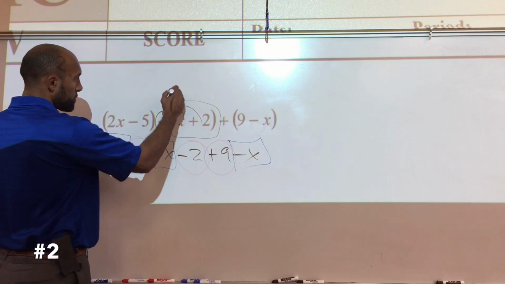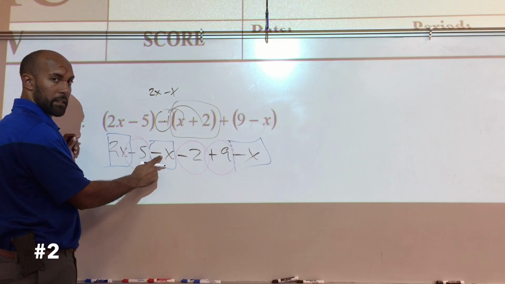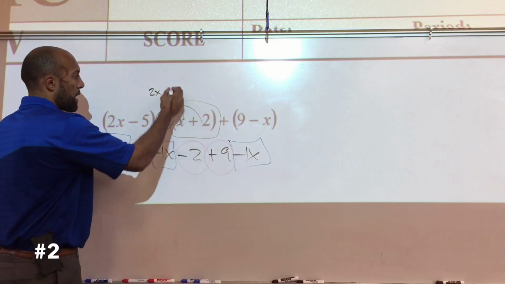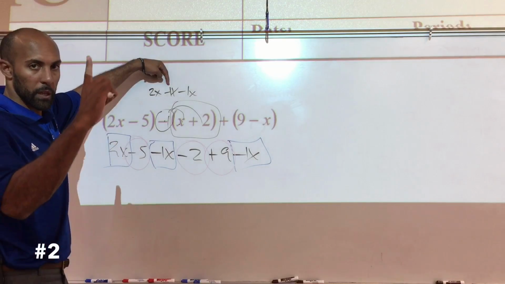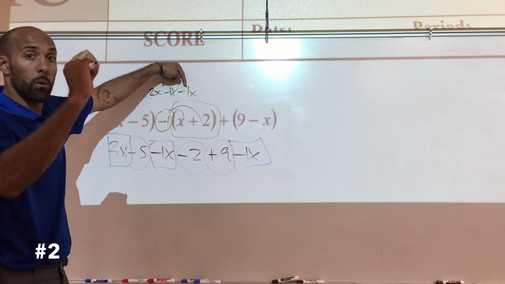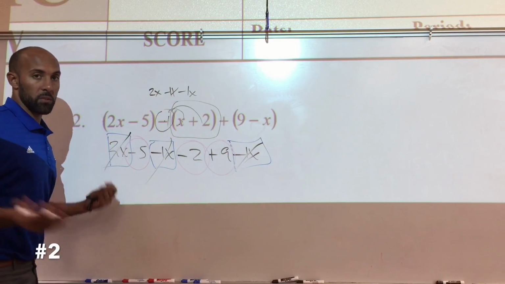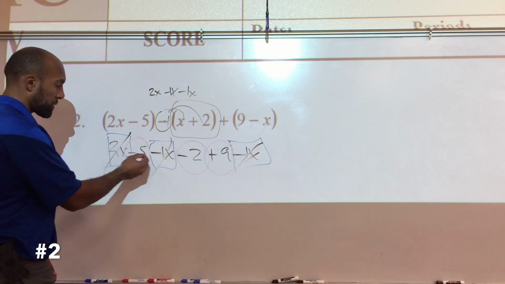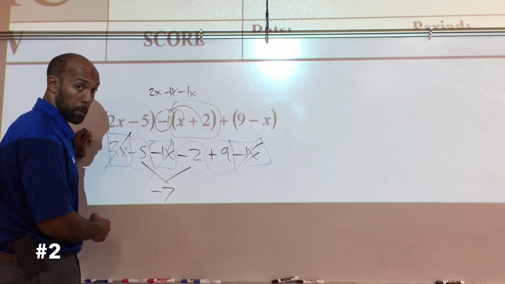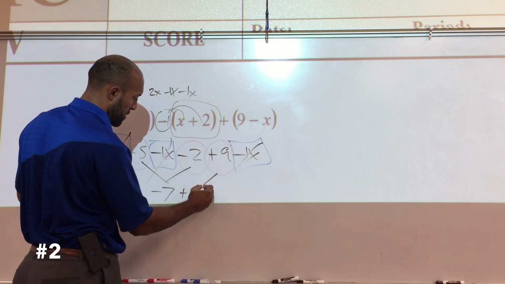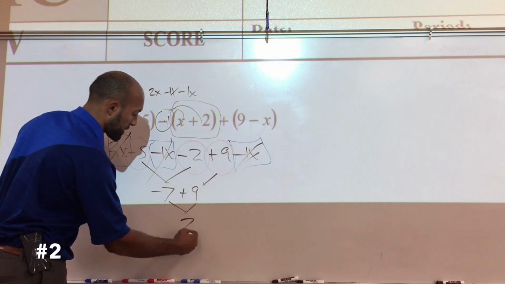So I'm going to do 2x minus x, and remember what's that number right there that we can't see? 1, also here, so minus 1x, and then minus 1x. 2 minus 1 is 1, minus another one is 0. There's nothing left, it cancels out. So that cancels, and then all we have to do is add up the other team. Now we have -5 and -2, and I'm going to add those two up, that becomes -7, same sign, and plus 9. Now I'm going to add these two, and -7 plus 9 is +2.